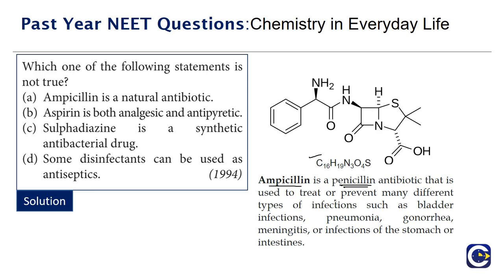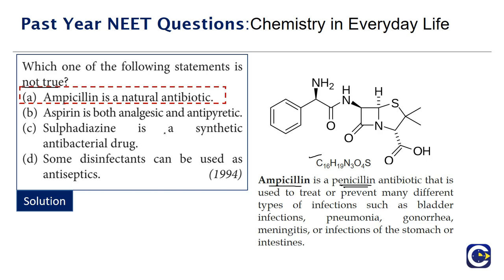So if you look at the applications of this, it is used to prevent or treat many different types of infections such as bladder infections, pneumonia, gonorrhea, and even infections related to the stomach and intestines. But this is not a natural antibiotic. It is a derivative of penicillin. So if we look at the question, they're asking for which of the statements is not true. So option A is not a true statement.